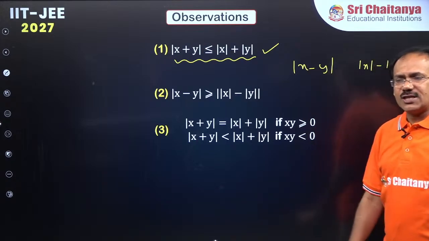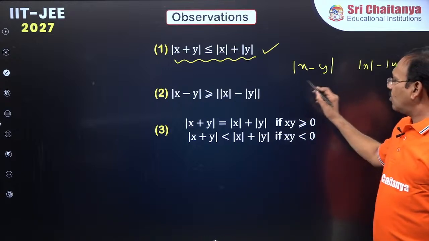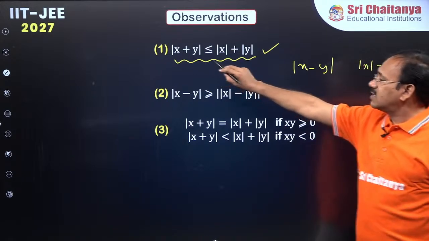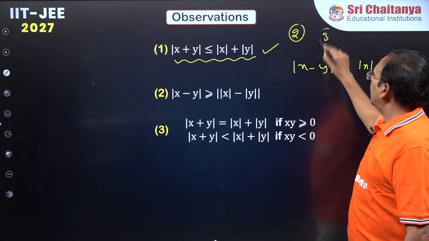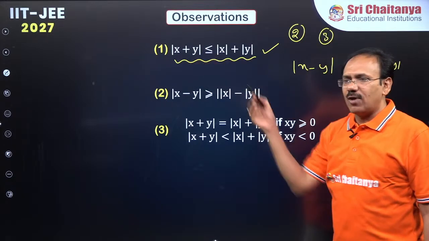Suppose x and y are both positive, say x is 2, y is 3. x plus y is 5, modulus is 5.